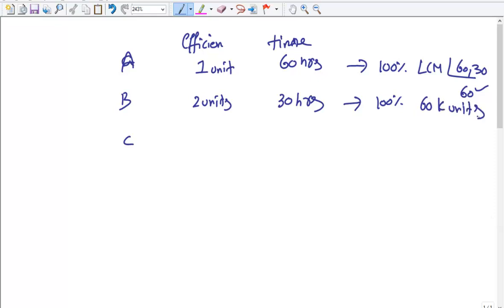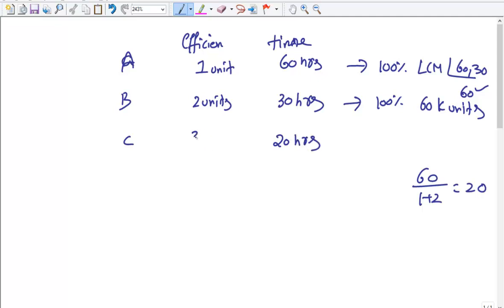Now, since the efficiency of A and B is 1 and 2, the combined efficiency is 3. So the time to complete the work when they work together is total work by total efficiency, that is 60 by 1 plus 2, that is 20. So it means that C will take 20 hours to finish.